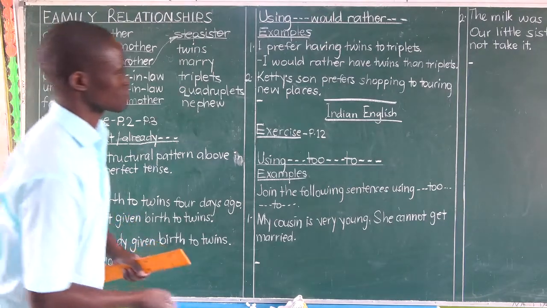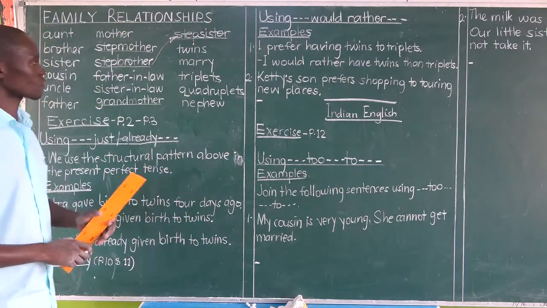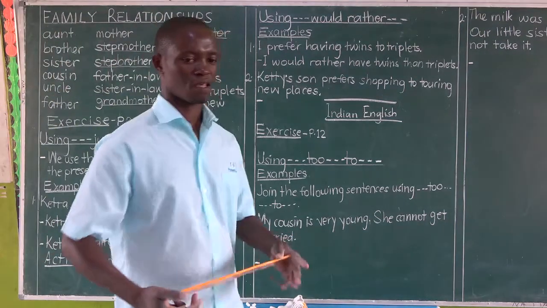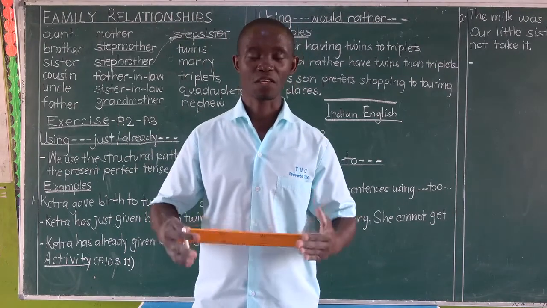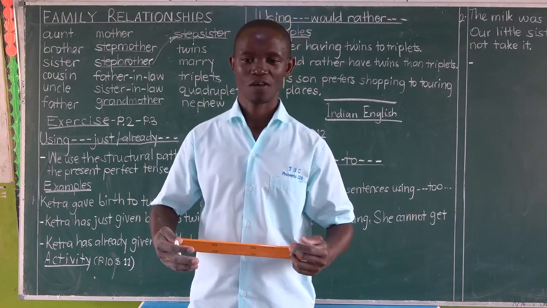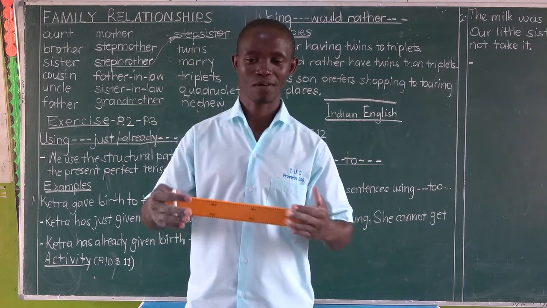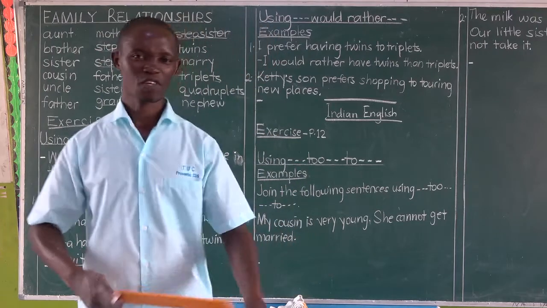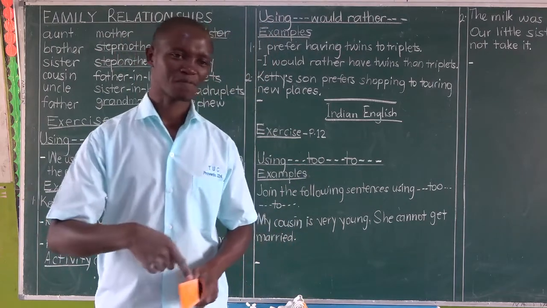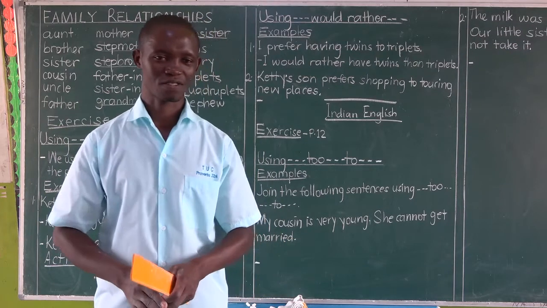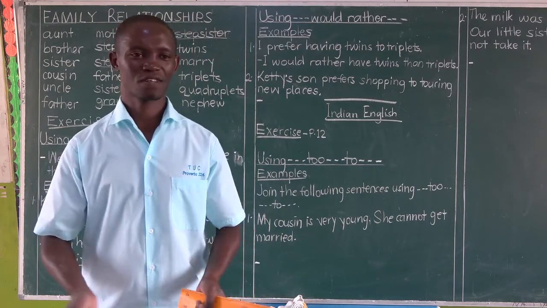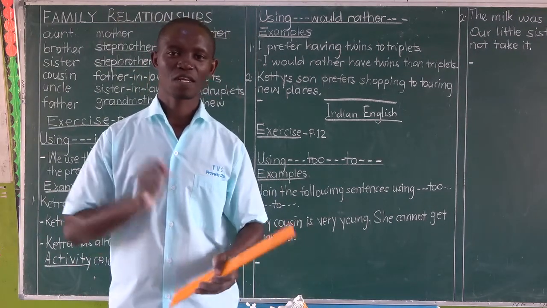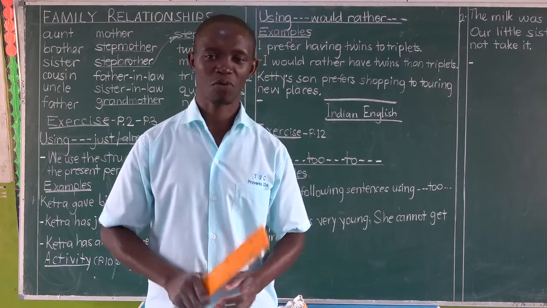A stepsister. This is an example, once again. Your father gives birth to you, after marrying your mother. It's a family, they give birth to you. After giving birth to you, your mom leaves that family. Maybe she dies, God forbid. After her death, your dad says it is impossible to stay alone. He decides to marry again.